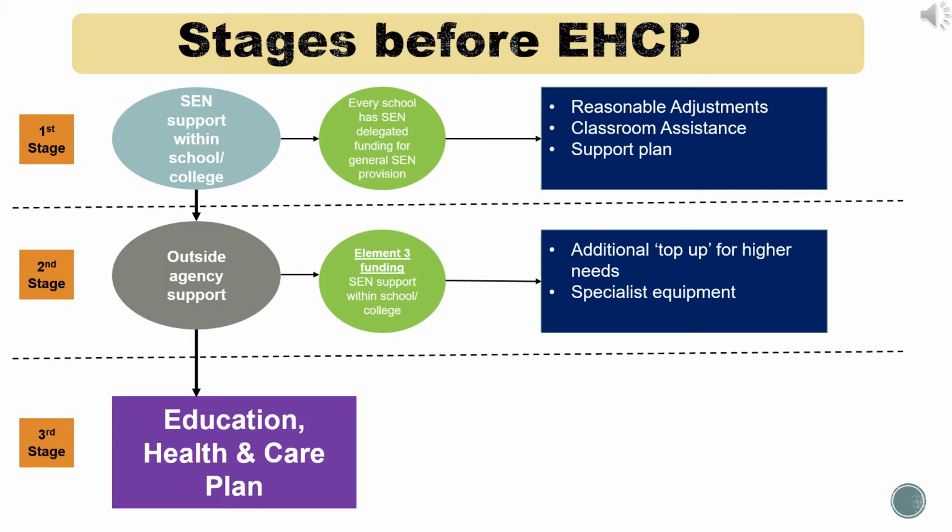When you look at the second stage, this is where ultimately the school needs to apply for Element 3 funding to support the child or young person further. So this is where they may get an additional top up for higher needs that they need to provide for the young person with special needs, possibly for more specialist equipment and things like that. If you reach the second stage and it's still not enough support that the young person needs, this is when you usually look at getting an Education Health and Care Plan put in place.